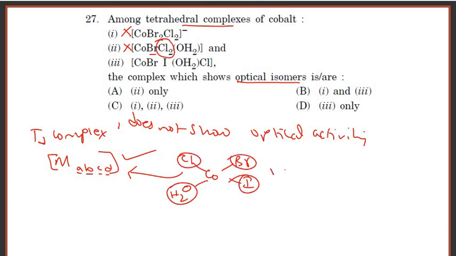This tetrahedral complex shows optical activity. Hence option D is the correct answer.